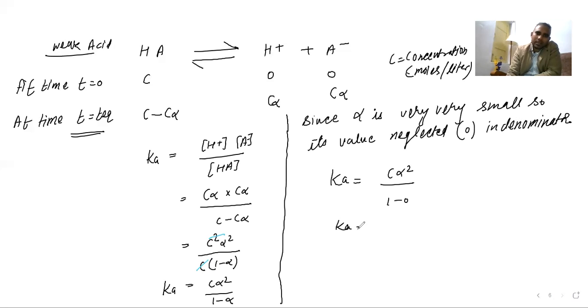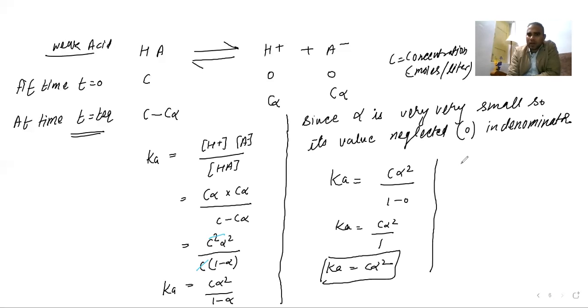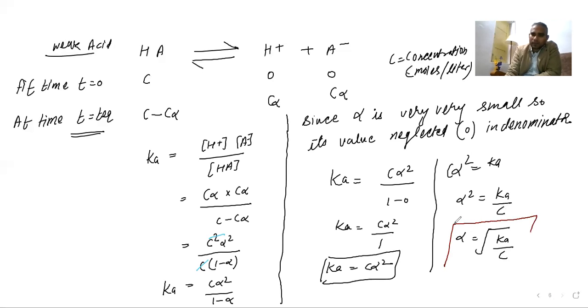So Ka is equal to C alpha square upon 1 minus 0, which is C alpha square upon 1, so Ka is equal to C alpha square. Then alpha square is equal to Ka upon C, so alpha is equal to root of Ka upon C. This is our required answer.